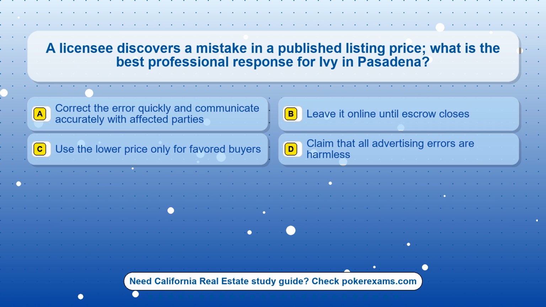Question 18. A licensee discovers a mistake in a published listing price. What is the best professional response for Ivy in Pasadena? Option A. Correct the error quickly and communicate accurately with affected parties. Option B. Leave it online until escrow closes. Option C. Use the lower price only for favored buyers. Option D. Claim that all advertising errors are harmless.